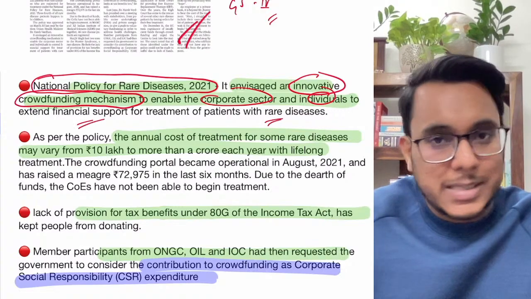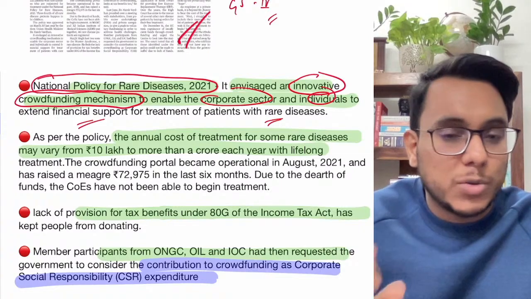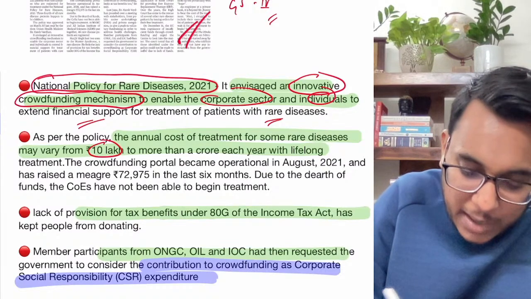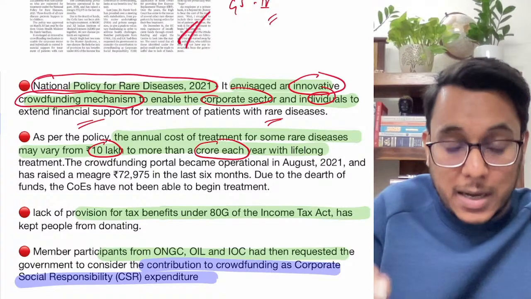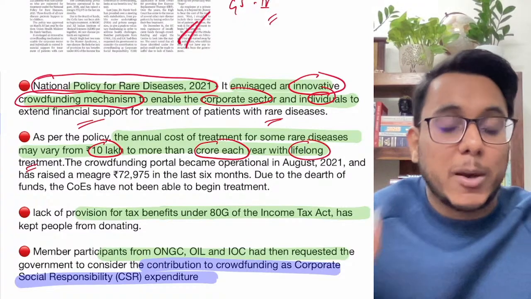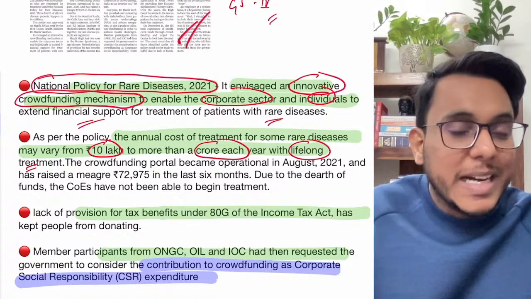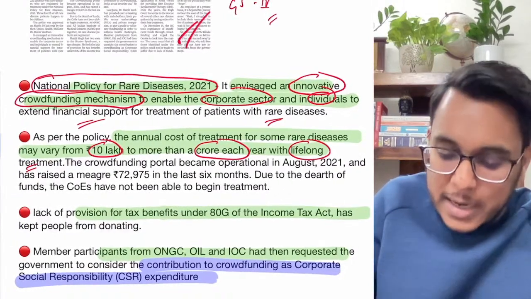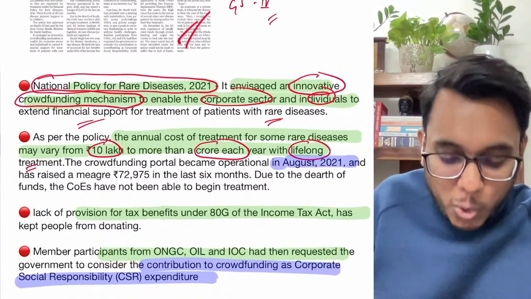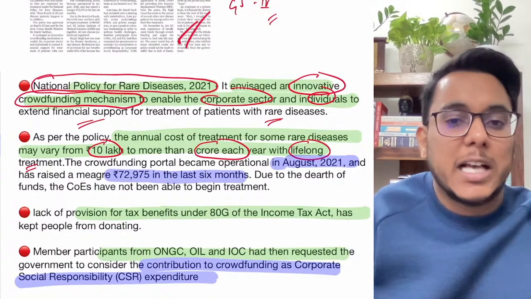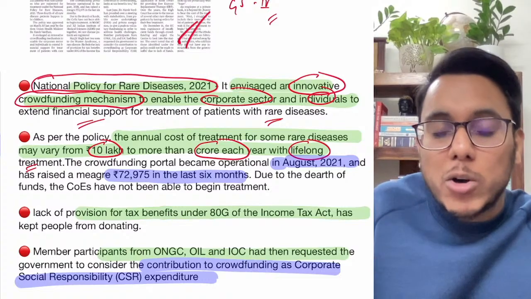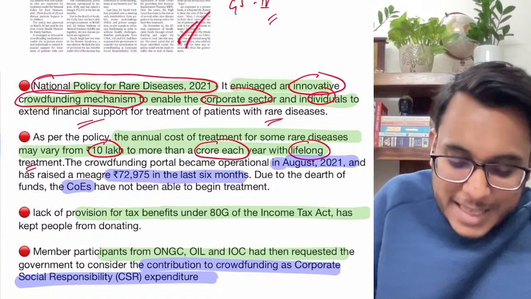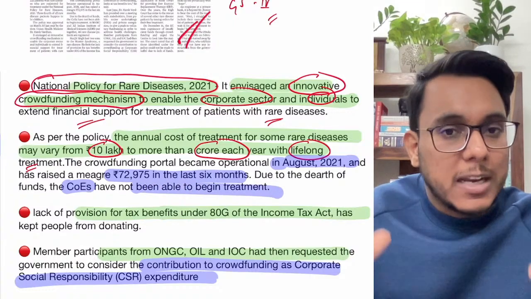Now guys, this particular thing started. If I tell you the cost, that is the money needed to treat the rare diseases, it is from 10 lakh to 1 crore each year, with expenses for the entire life of one patient. So a lot of money is needed to treat these people. This crowdfunding portal became operational in August 2021, but up till now only around 72,000 has been collected in the last 6 months. Because of this funding shortage, the centers of excellence which provide the treatment for rare diseases are not able to begin the treatment, and the people are suffering from the rare disease.